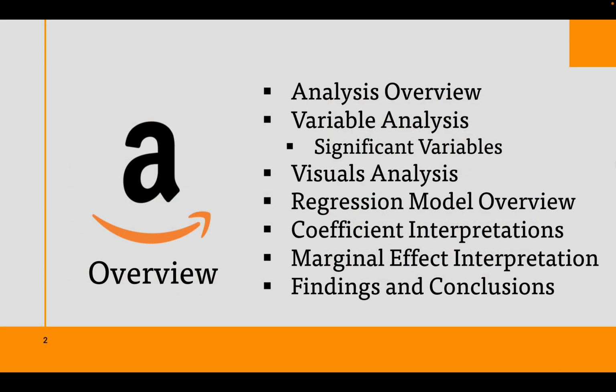Our report will consist of an overview of Amazon's operation along with the specific tests and variables that went into our findings. We then will discuss what variables we will use, followed by two visuals on statistics concerning discount and average quantity, along with the profit from each state. We will also discuss a detailed explanation of our tests and regressions, along with explaining the meaning of each coefficient and marginal effect. All of this will tie into what we found and what we recommend Amazon does with the upcoming information.